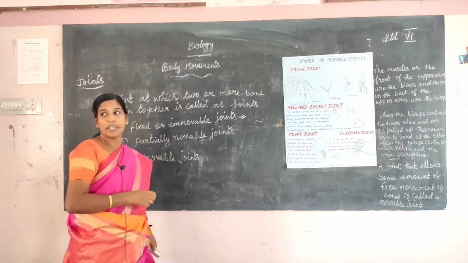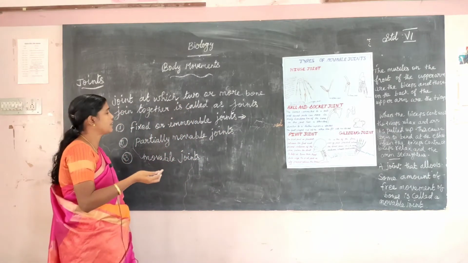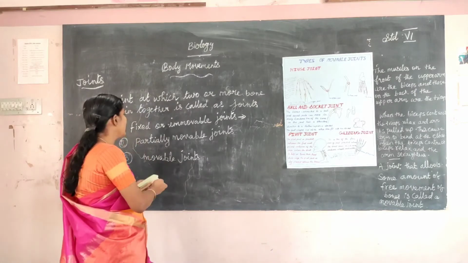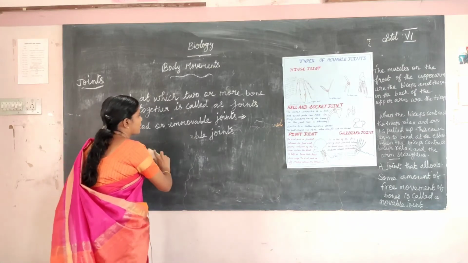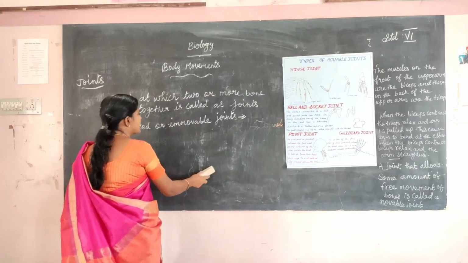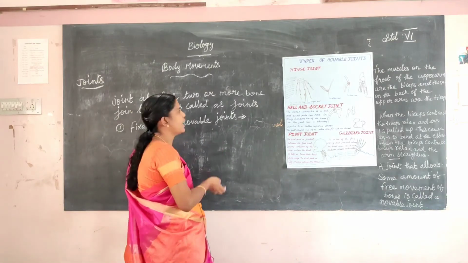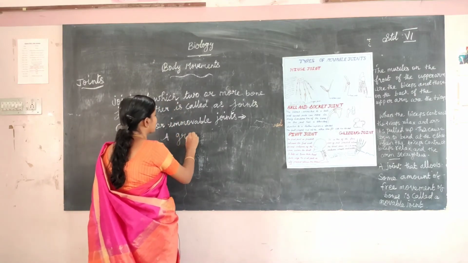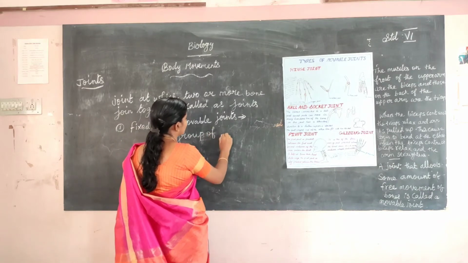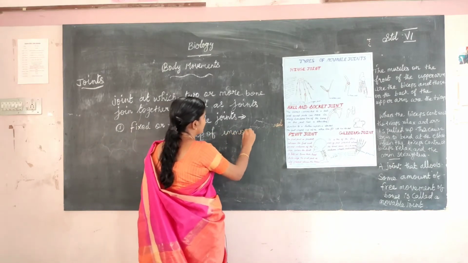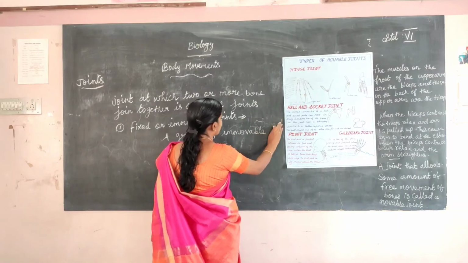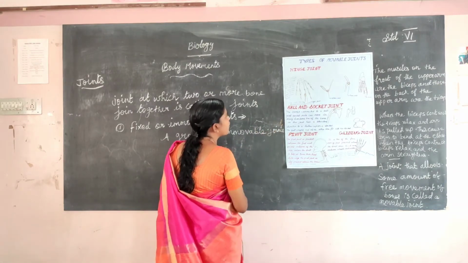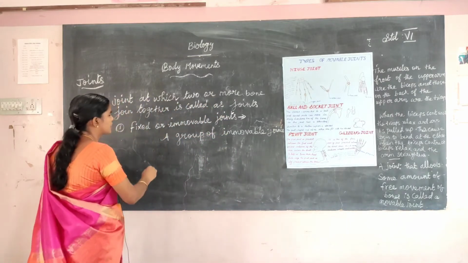First one, the fixed or immovable joints have no movement of the body. There is no movement. Which place? An example is the cranial bones at the back side. The skull is an example of a group of immovable joints that hold the cranial bones together.